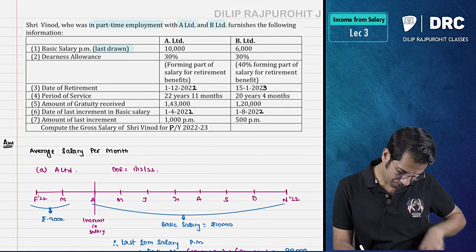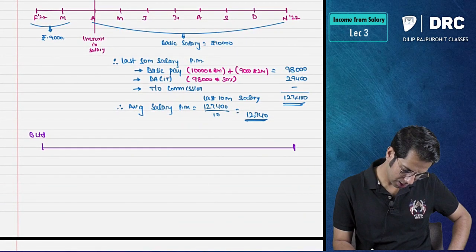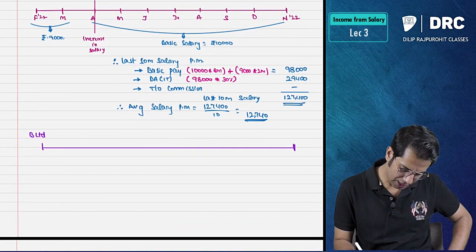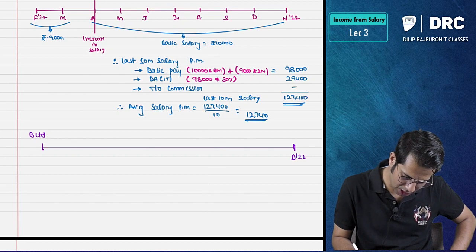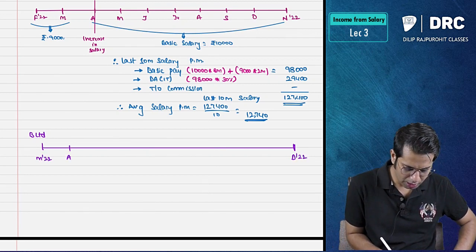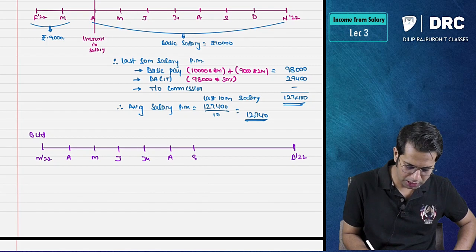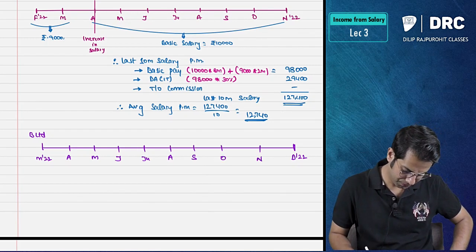He retired on 15th of January. So I will have to take from December 22 to March 22, April, May, June, July, August, September, October, November.